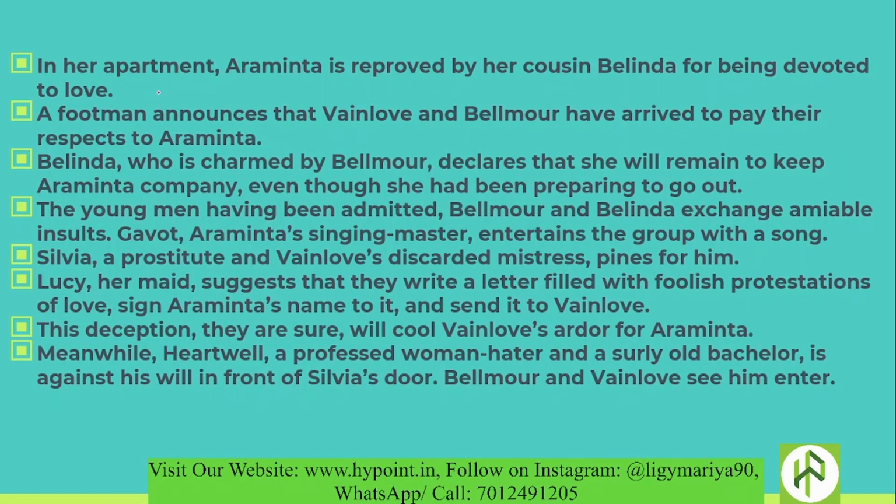In her apartment, Araminta is reproved by her cousin Belinda for being devoted to love. So Araminta is in love with Vainlove, and her cousin Belinda is also there with her. And Belinda makes fun of and reproves Araminta for being so devoted to love. Then a footman comes and announces that Vainlove and Belmore have arrived to pay their respects to Araminta. So Vainlove is there along with his friend Belmore.